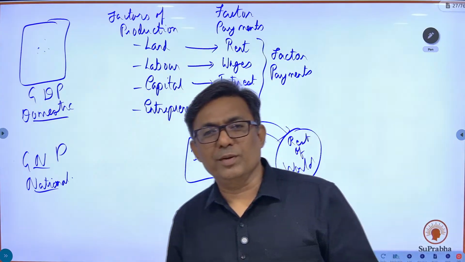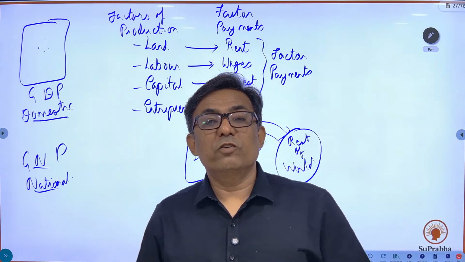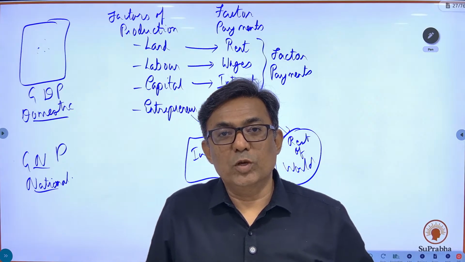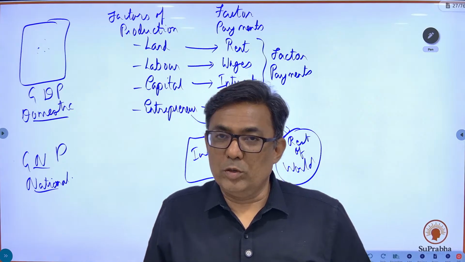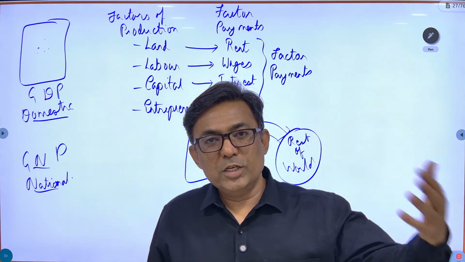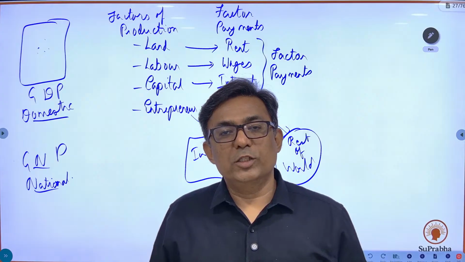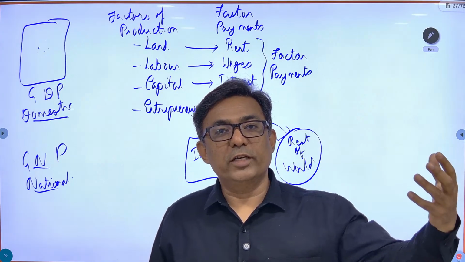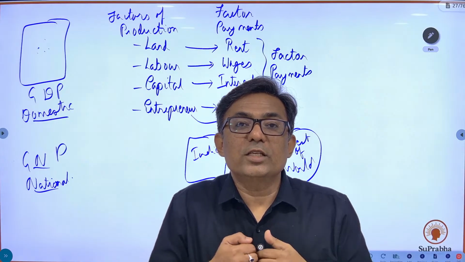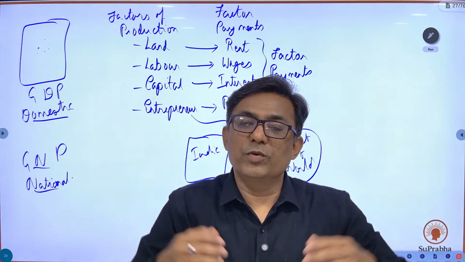A simple example. Tatas have taken over an international car brand. Okay, you might be knowing this, Land Rover and Jaguar. Okay, fine. So Tata has purchased those international brands, Land Rover and Jaguar. So whatever profit Tatas get, they are the owners, they are the entrepreneurs. That means India has employed its entrepreneur in the rest of the world.